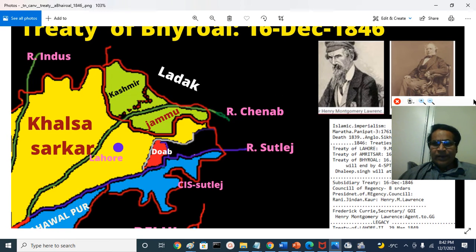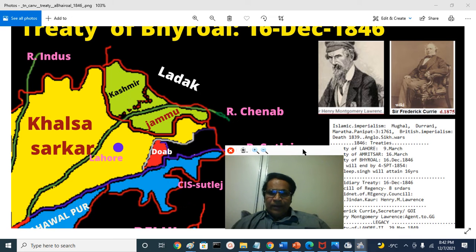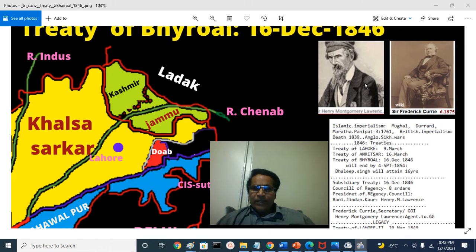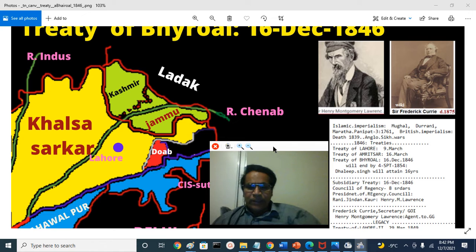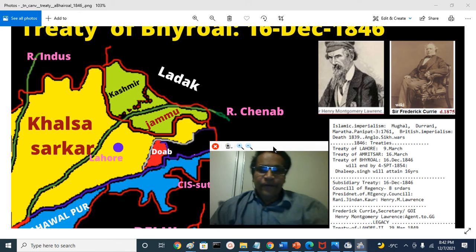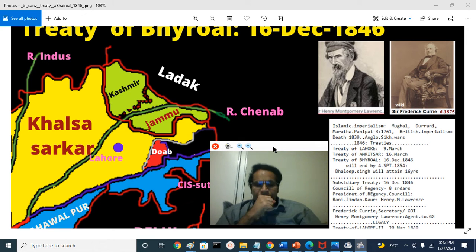prominent personalities involved in negotiating and signing this treaty. He is Henry Lawrence, or Henry Montgomery Lawrence, and Sir Frederick Currie, and these are the prominent British leaders, the statesmen in the staff of the Governor General of the East India Company, at that time Lord Hardinge.